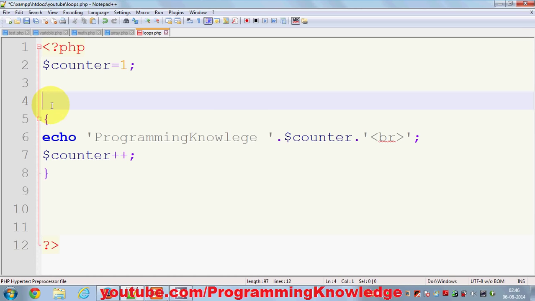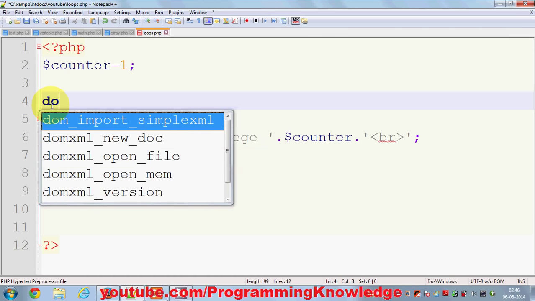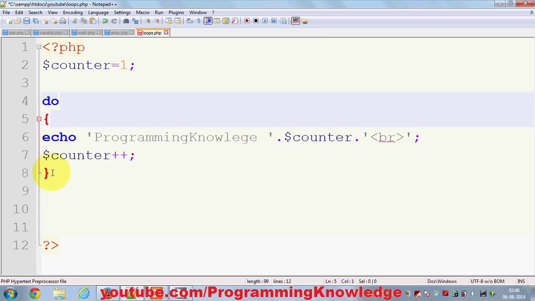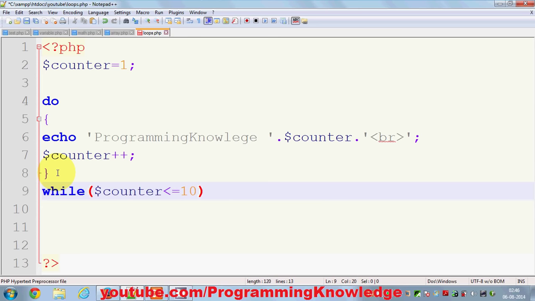You just need to write do here instead of while, and it will include these curly braces, and after your curly braces you provide while, and you just give the semicolon here. Okay, so by the skeleton itself you can understand what it will do.